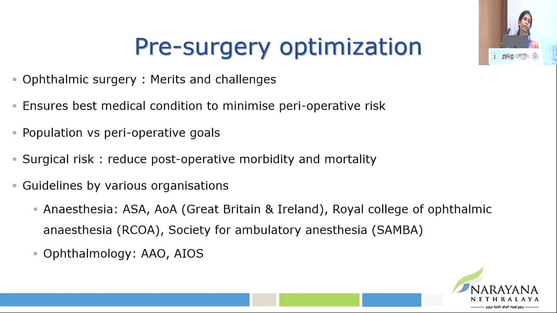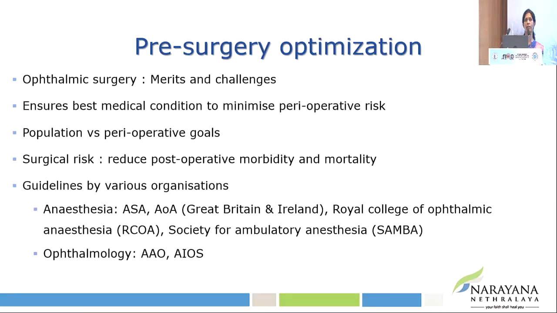But it also has certain challenges in that the patients may be elderly, frail, with multiple coexisting diseases and polypharmacy, and often the surgeries are done in ambulatory surgery centers or standalone centers with limited access to medical or cardiac critical care. And pre-surgery optimization means stabilizing the perioperative or surgical risk, that is, with an aim to reduce the morbidity and mortality due to that surgery in that patient.